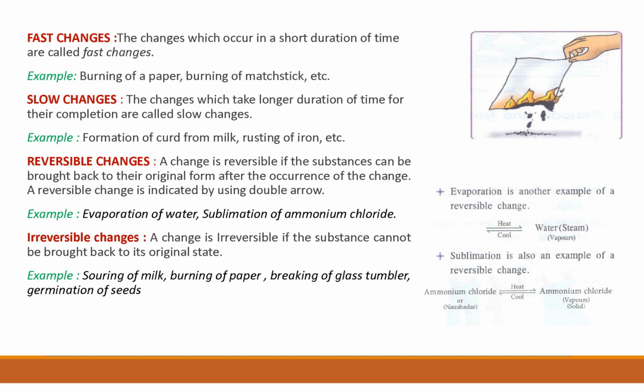And sublimation is also an example of reversible changes, for example ammonium chloride. First I want to explain what sublimation is. Sublimation is a process in which a solid directly changes into the gaseous state. There is no intermediate state. When ammonium chloride changes into the gaseous state, it can change again into the solid state, and vice versa. So it is an example of a reversible change, because we bring back the substance into its original form.